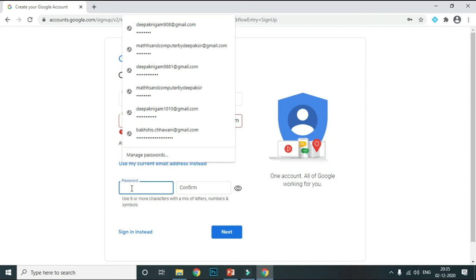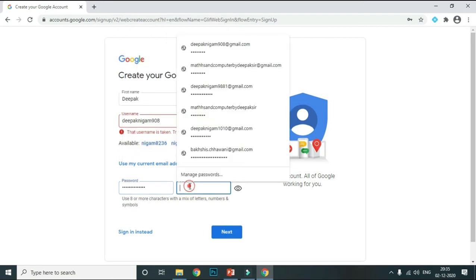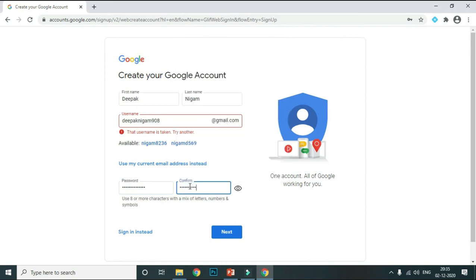Passwords should not be leaked to anyone, so mind it. To create a password, you have to remember your password, and you have to write the password again in this confirm box.